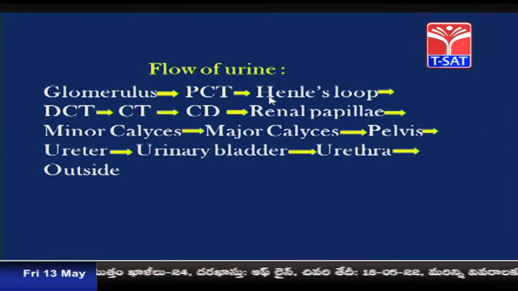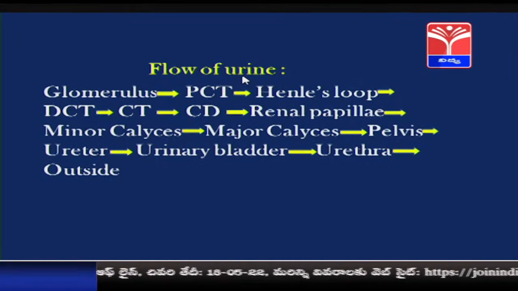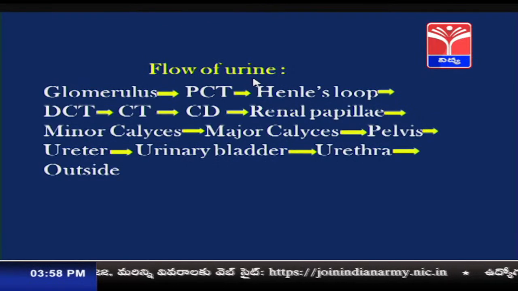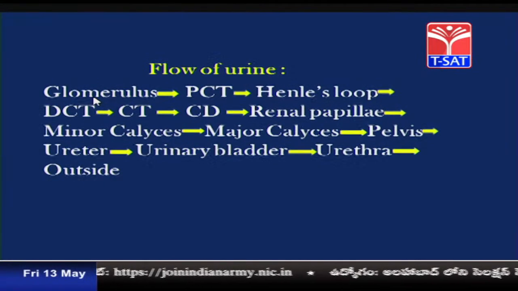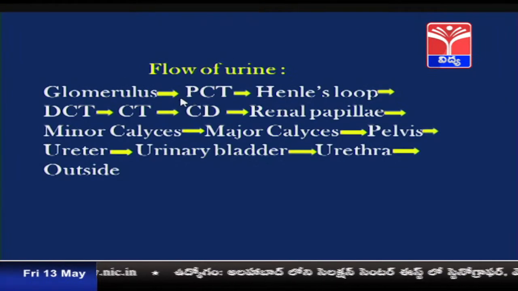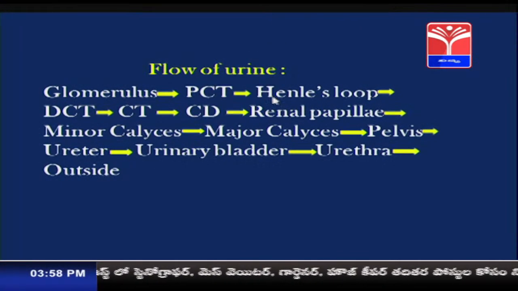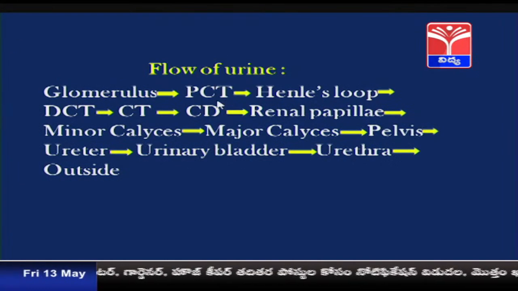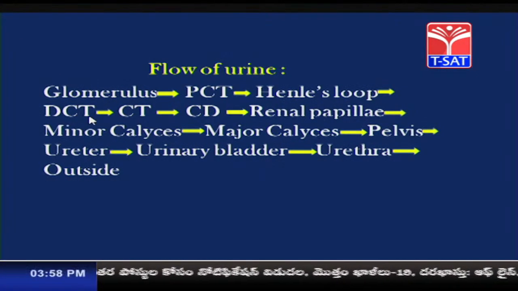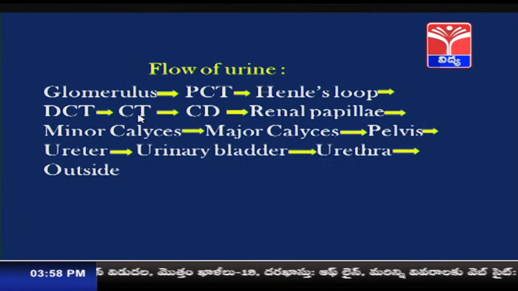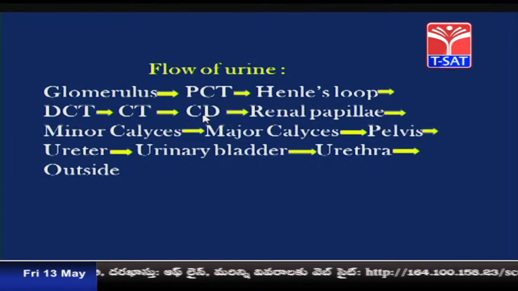The pathway or the flow of urine. The urine is produced by the uriniferous tubules or nephrons. From the glomerulus, the primary urine enters into the proximal convoluted tubule, abbreviated as PCT, then into Henle's loop. From here, the primary urine enters into the DCT, from DCT to the collecting tubule, from the collecting tubule to the collecting duct.